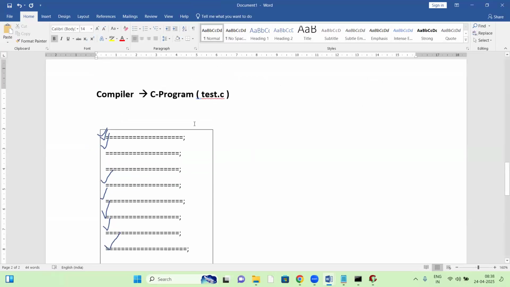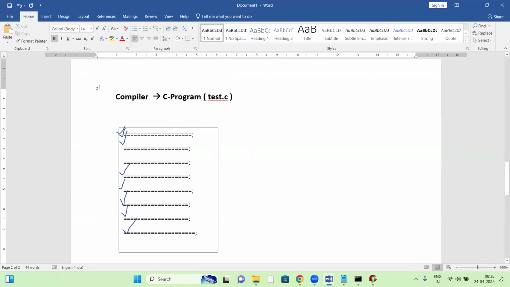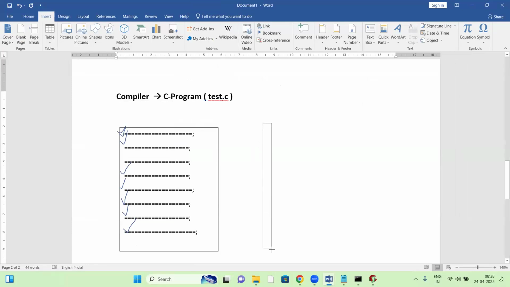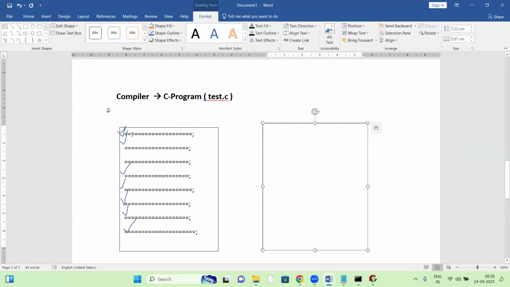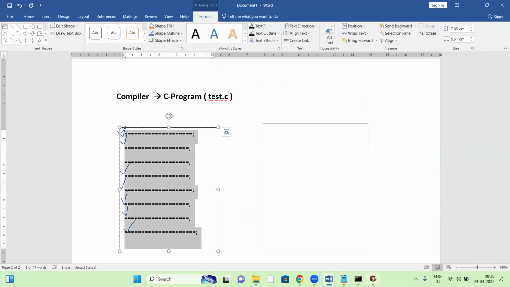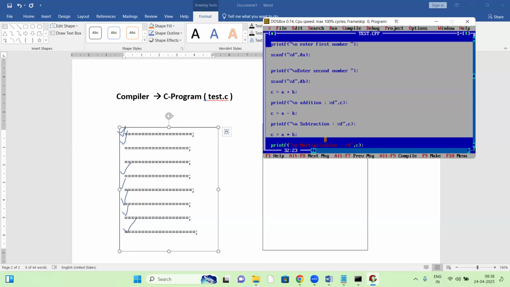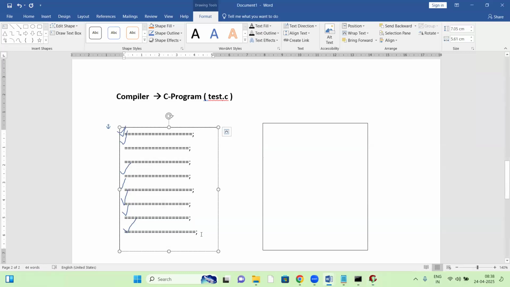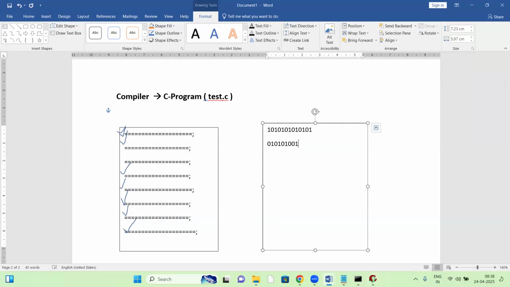What happens here? The compiler opens another file. After opening another file, this code, your C program code, is called source code. Now the compiler converts this whole code into binary format, zeros and ones format, and writes it to this result file.